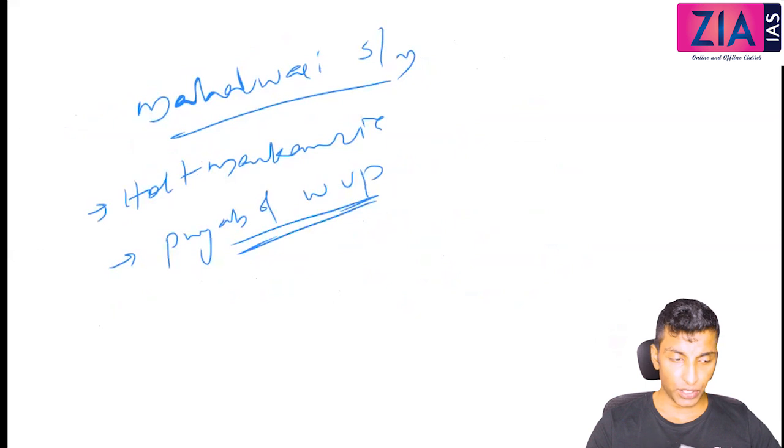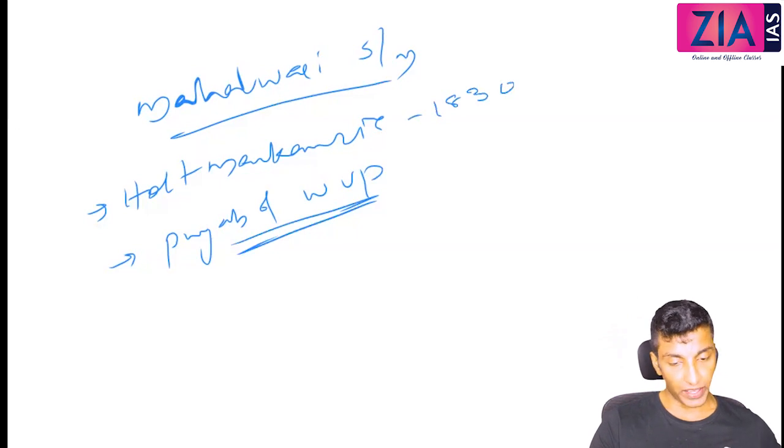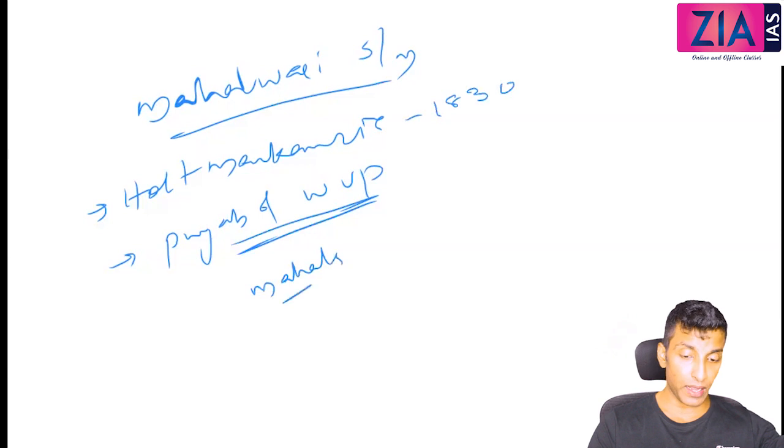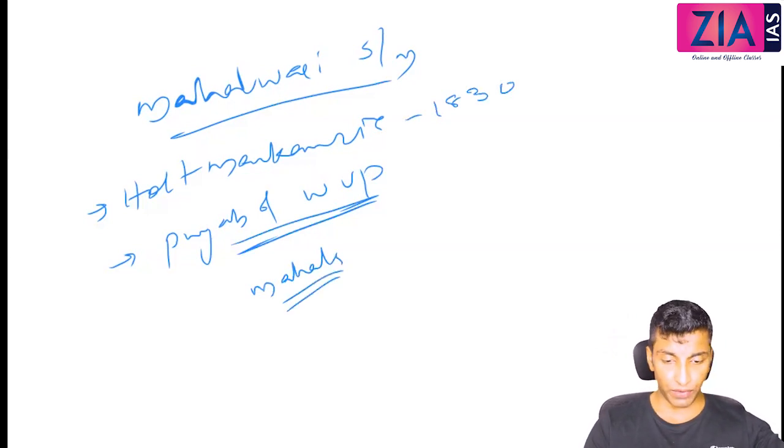So UP means United Province. Okay, so it was introduced by Holt Mackenzie in the year 1813. So here the land revenue is actually collected by Mahals. That's why Mahalwari system. Mahal is a Punjabi word, means village.